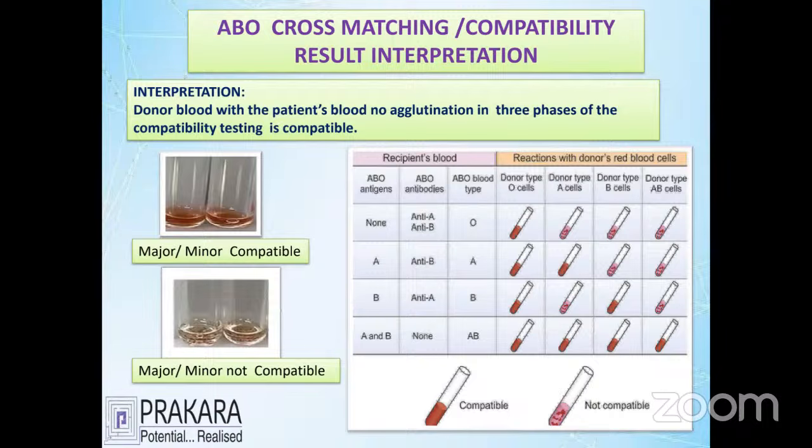If a person has A antigens, for example, and the donor is O group, the O group donor combined with the other groups will always have some compatibility. I told you already, ABO grouping is matched with the known groups. Always O is the initial donor, AB is the initial recipient. Though you have an initial donor and initial recipient, you are always supposed to do compatibility testing to confirm whether it is compatible or not.